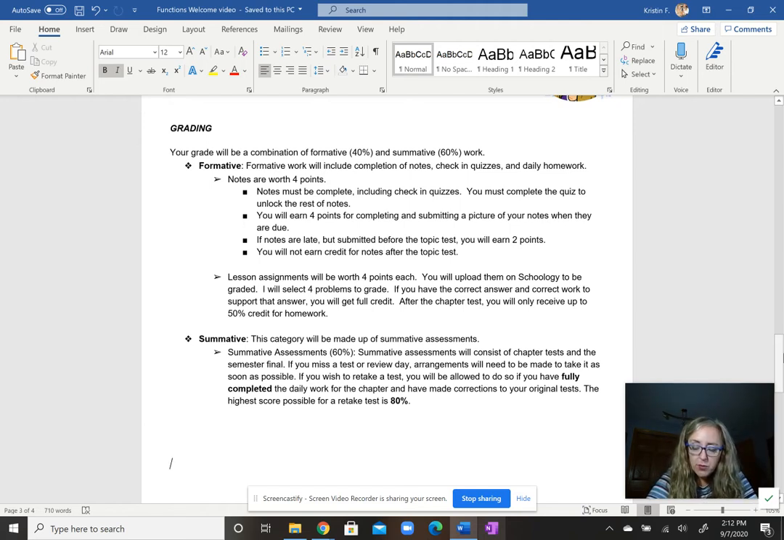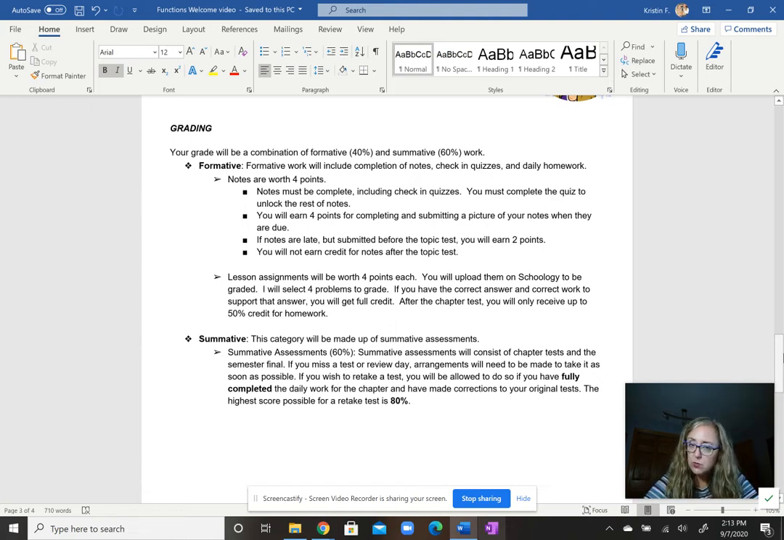Your summative component will be 60% of your grade, and that will consist of chapter tests and your semester final. If you miss a test, you'll be expected to check in with me and come up with an alternate time to take that test in an efficient manner. If by chance you haven't scored at that 80% benchmark on your test and you'd like the opportunity to retake, the criteria for that includes having all your homework turned in on time before the chapter test.